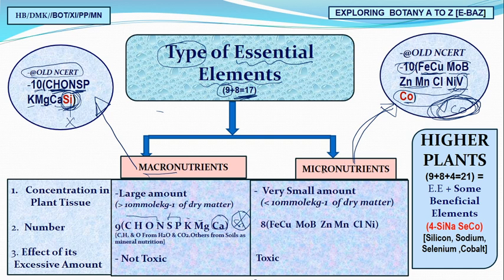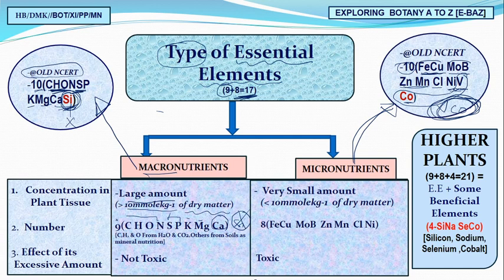Now what do we mean by macro and micro? By name it is very clear. Macro means large amount. So what is the parameter of large? I am telling you, this is 10 millimole per kg of dry mass. So remember, 10 millimole per kg.